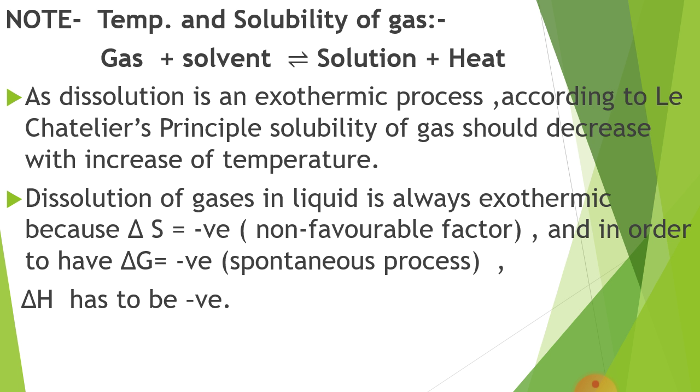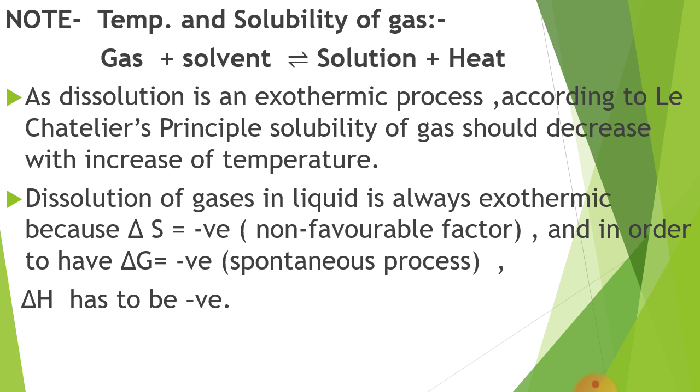Now again note, temperature and solubility of a gas. When a gas dissolves in a solvent, you know that the entropy of gas is more than the liquid. Now the gas comes in the form of liquid, hence entropy decreases. That is known as randomness. So when gas dissolves in the solvent, solution is formed plus heat is liberated.